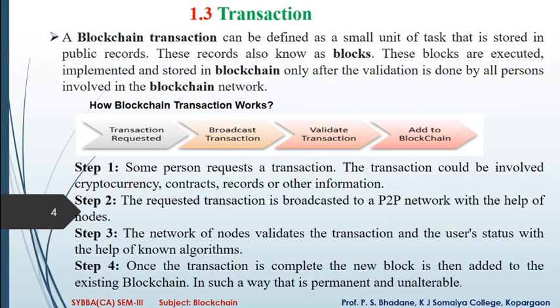Transaction. A blockchain transaction can be defined as a small unit of task that is stored in public records.